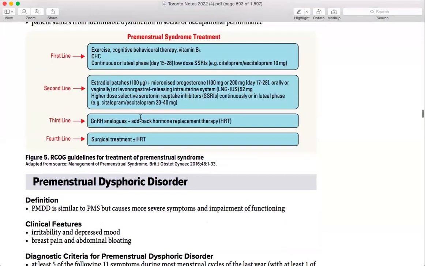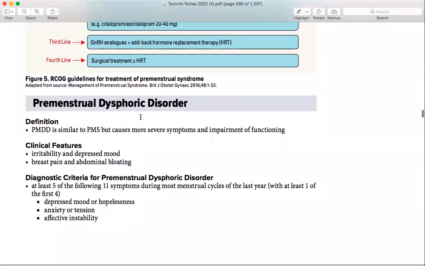Then comes premenstrual dysphoric disorder. Now you need to know when the dysphoric disorder comes. Dysphoric disorder is more of a psychiatric condition, because it is more of a mood problem than a menstrual one.